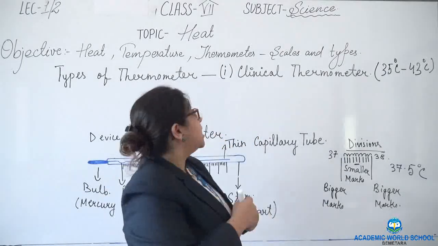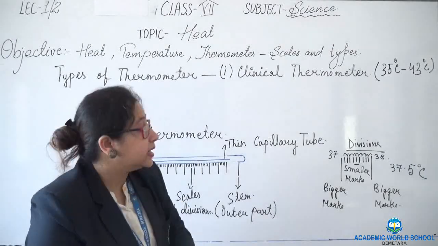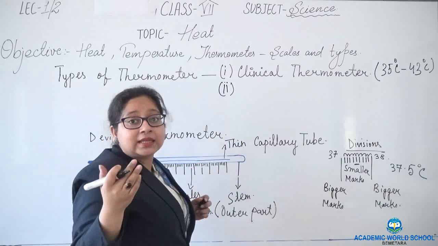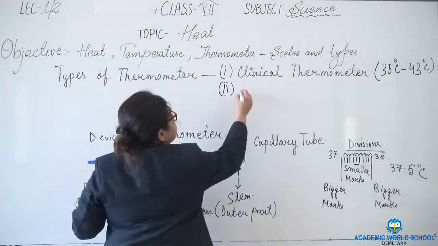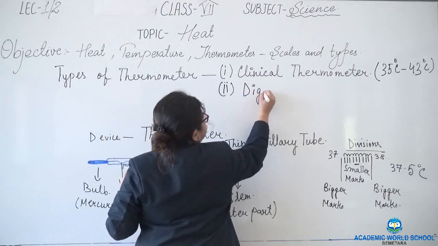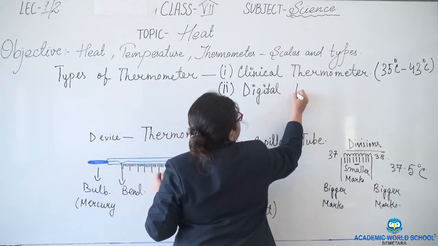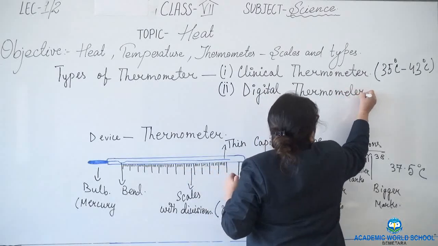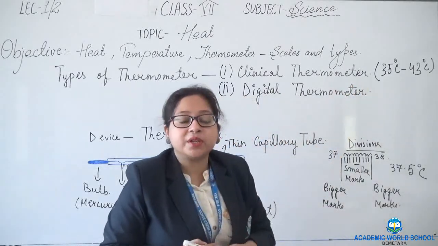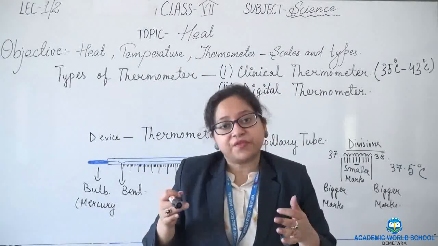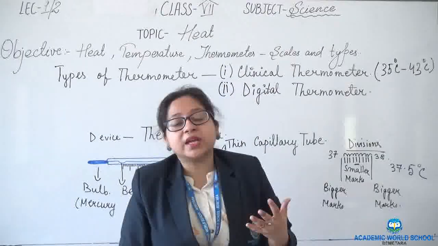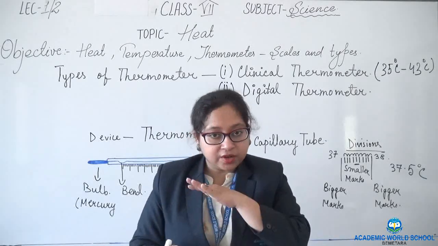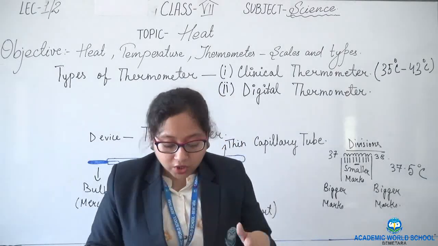Next comes the digital thermometer. In today's days, we use another type of thermometer known as the digital thermometer. This digital thermometer is very friendly in nature. We can all use it. There is no mercury present, so no toxicity.